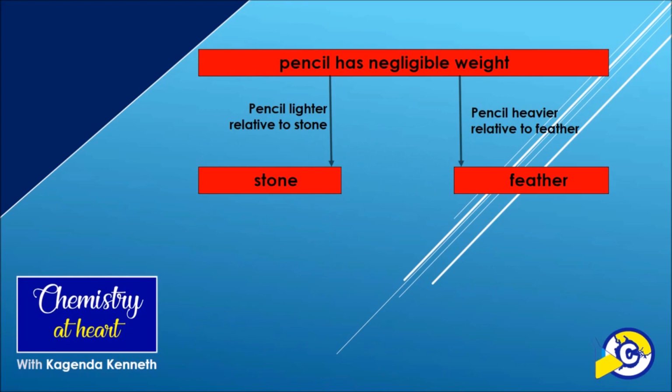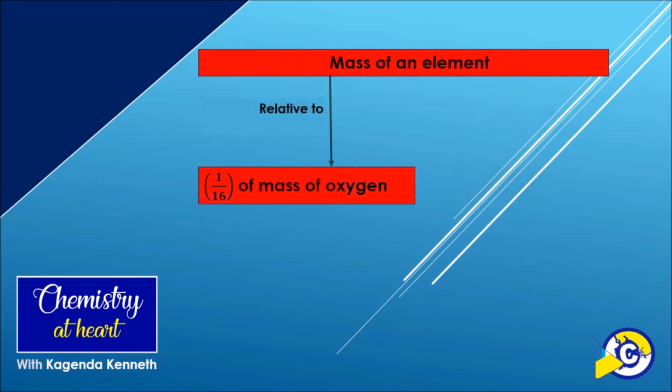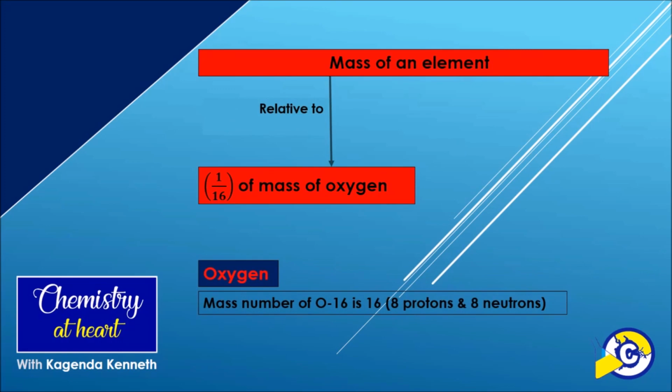Scientists sat and agreed on a standard, that of measuring the weight of elements relative to the weight of a certain specific element. The specific element chosen first was oxygen, mainly because it was abundant in air and reacted with very many known substances. In such a way, the ratio of the mass of the element to that of a 16th of oxygen was obtained. The 16th was because of the mass number of the oxygen-16 isotope, which has 8 protons and 8 neutrons, hence the mass number being 16.